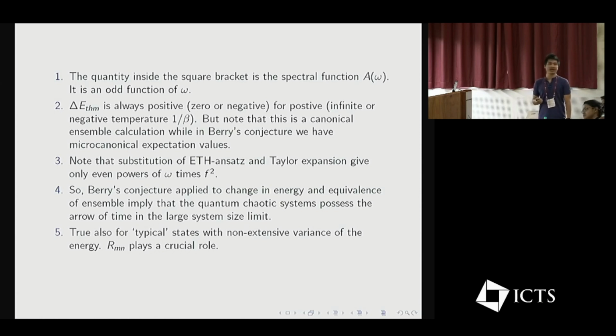This is true for typical states with non-extensive variance of the energy. I won't go into typical pure states because of the lack of time, but it can be done very easily.